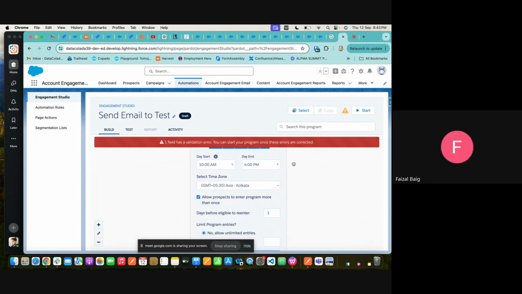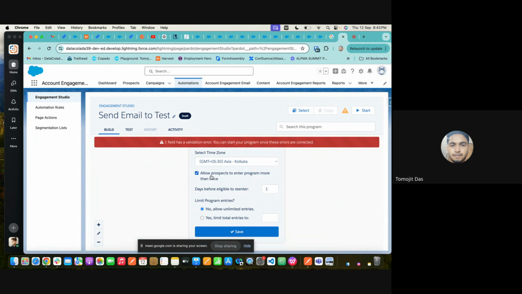Okay. After that, allow prospect to enter program more than once. I made it enabled, but I am a little bit confused about this one. Days before eligible to re-enter, so I made it default. That means the link which is available in that email, or form handlers, should be eligible only for one day.